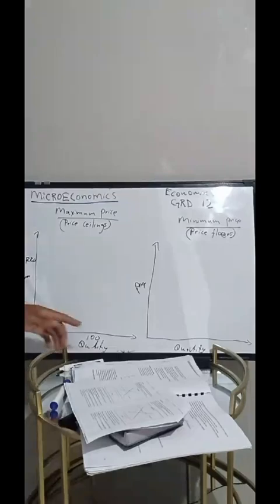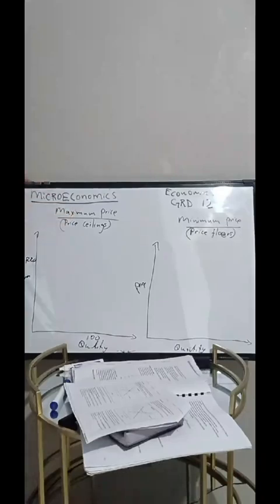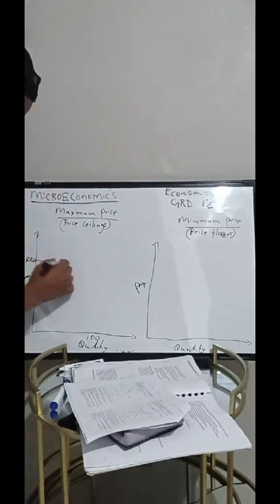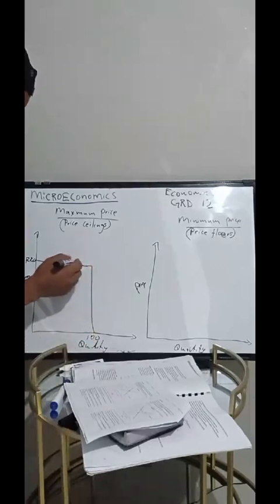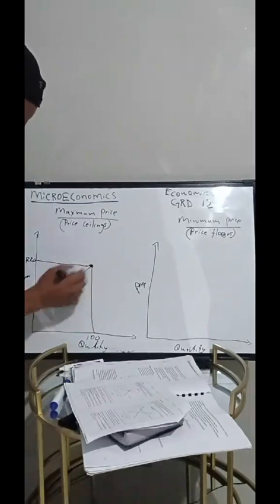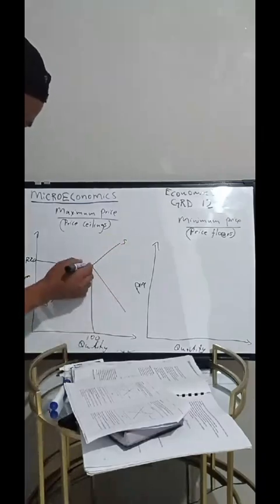Now we are able to supply 100 units. We are also able to demand 100 units at the market price of 20 rand before the government introduced this policy. So we join our 100 units and 20 rand. Here is our supply and here is our demand.